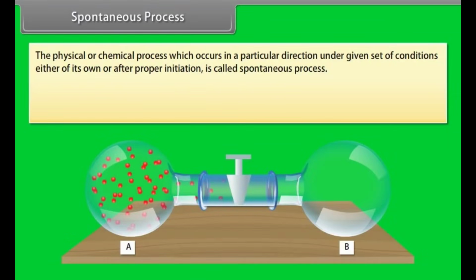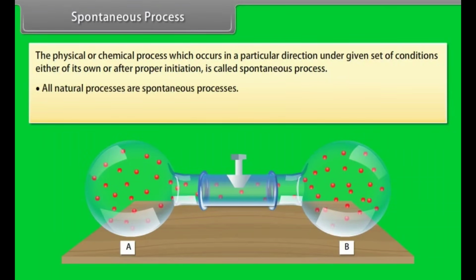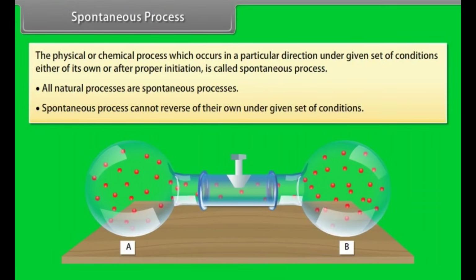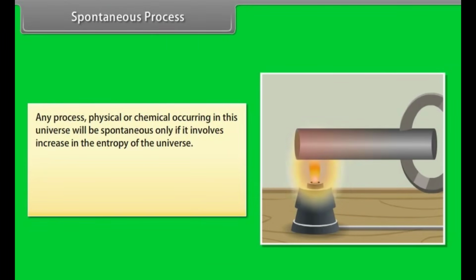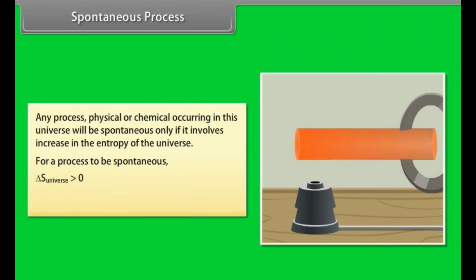A spontaneous process. The physical or chemical process which occurs in a particular direction under a given set of conditions, either on its own or after proper initiation, is called a spontaneous process. All natural processes are spontaneous processes. A spontaneous process cannot reverse on its own under the given set of conditions. Any process, physical or chemical, occurring in this universe will be spontaneous only if it involves an increase in the entropy of the universe. For a process to be spontaneous, delta S universe must be greater than 0. If delta S total is equal to 0, then it implies an equilibrium state.